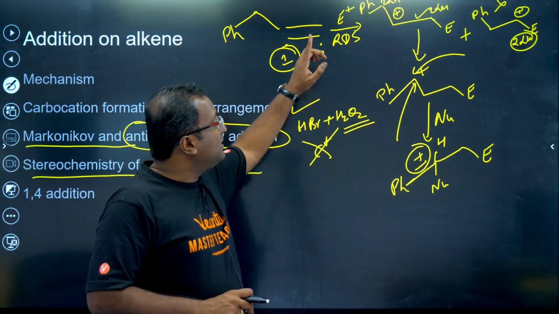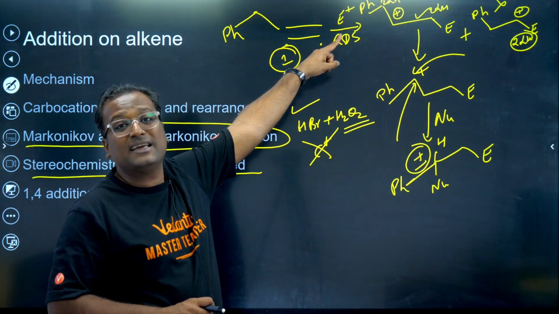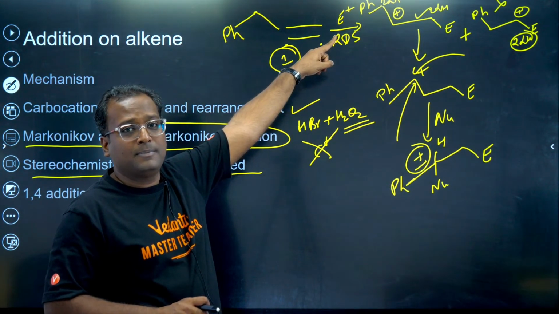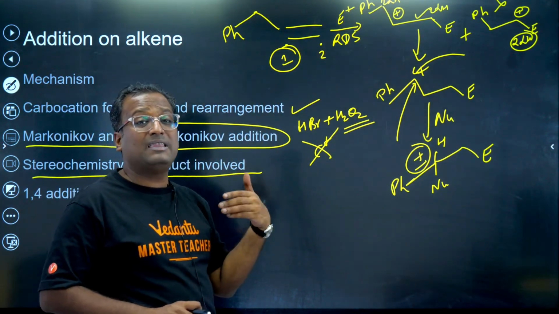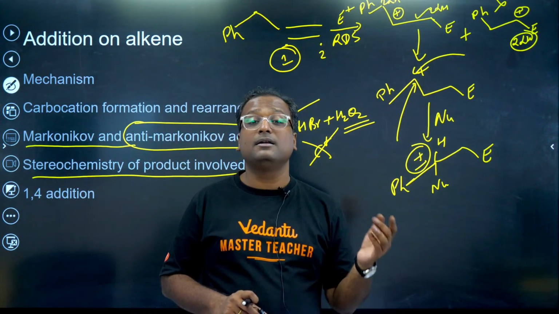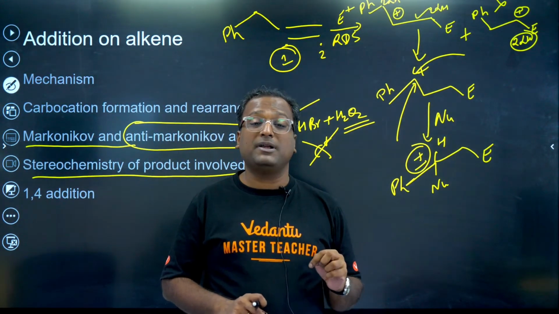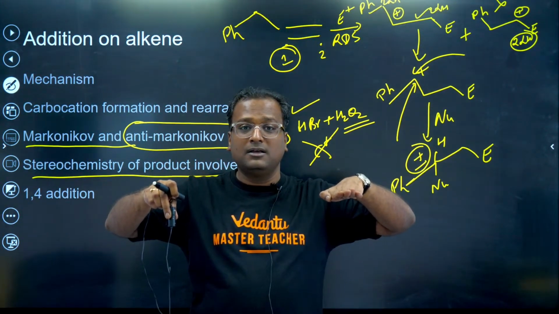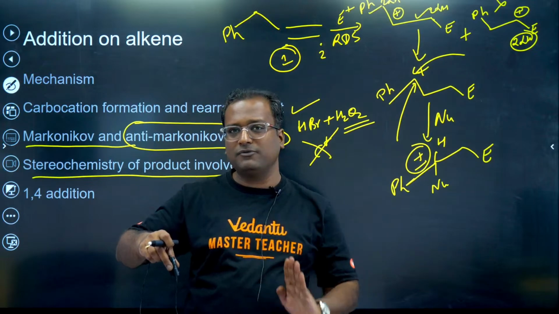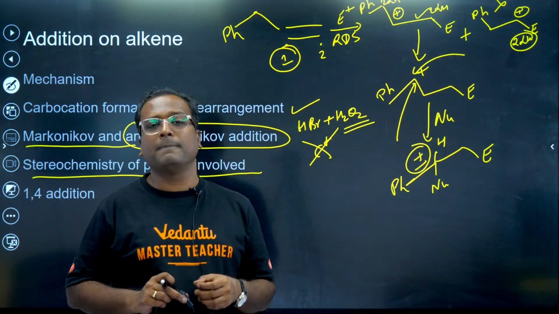Now, in the very first step when you attach the electrophile, if that is also coming as a chiral center, that will also come as a plus-minus pair. Alkene is also planar in nature. So the electrophile can be attached to the alkene from the top or from the bottom.